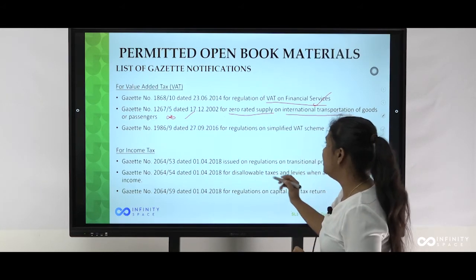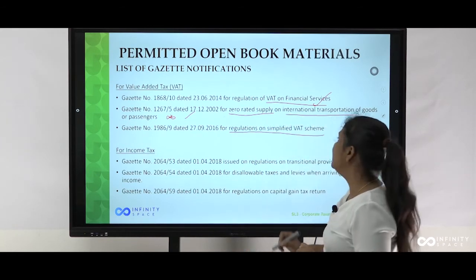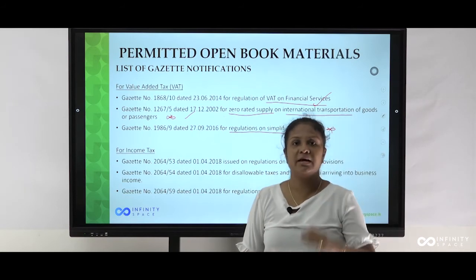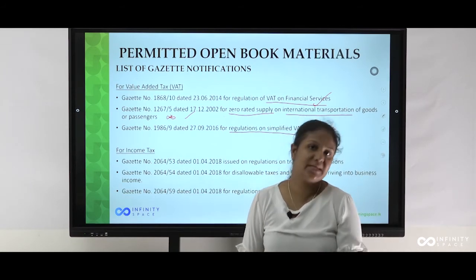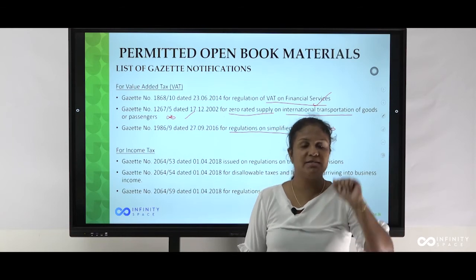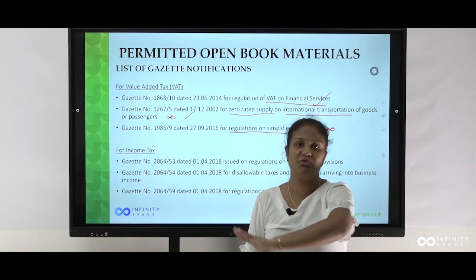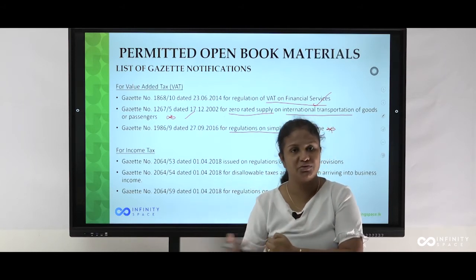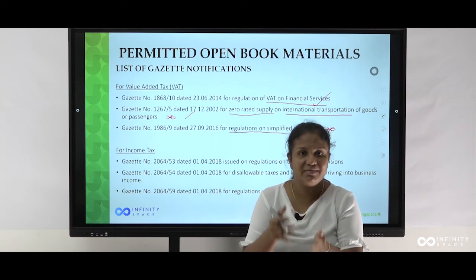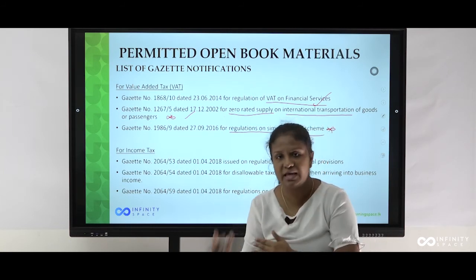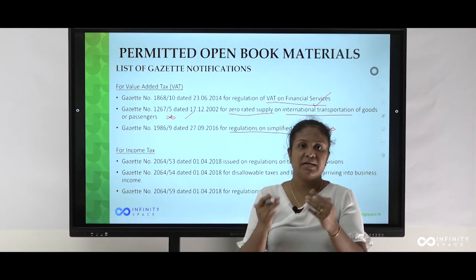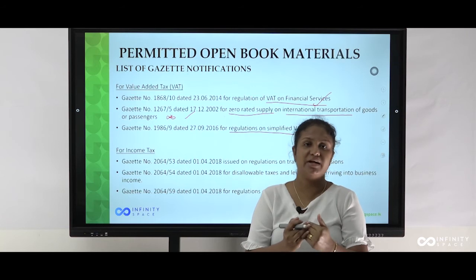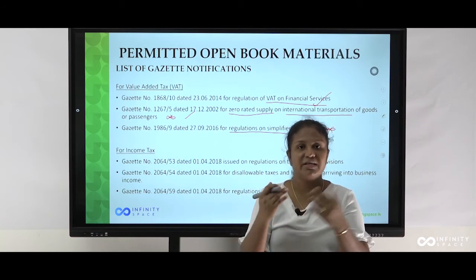Then this is gazette notification 1986/9. This is on the regulations on simplified value added tax scheme. This is again very important. For a person registered for value added tax under the simplified value added tax scheme, what are the forms he should submit to the Department of Inland Revenue? Can that RIP and RIS, can that person claim input VAT? When claiming input VAT, what are the criteria?